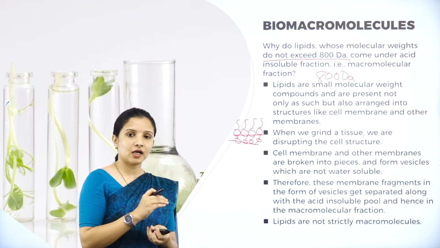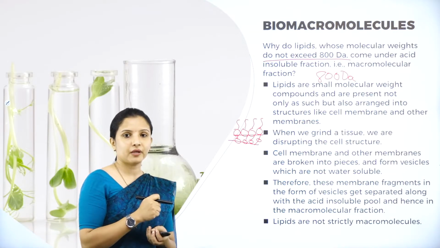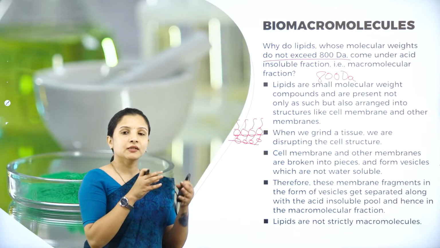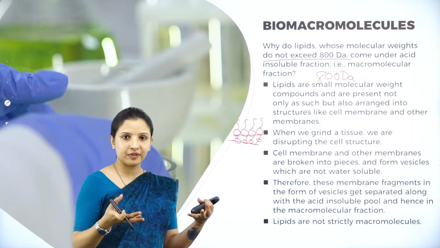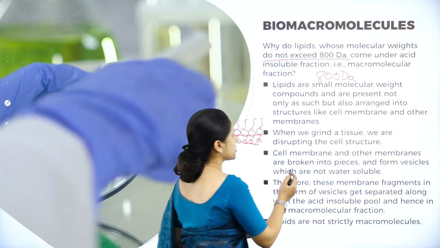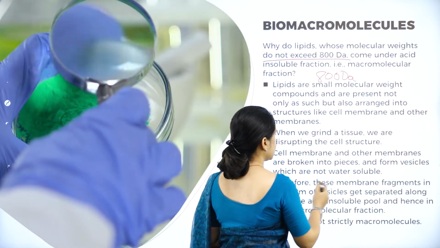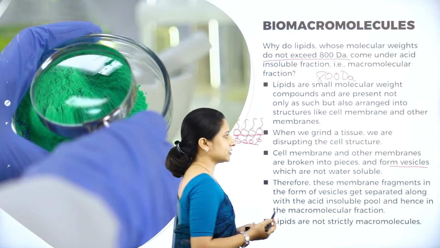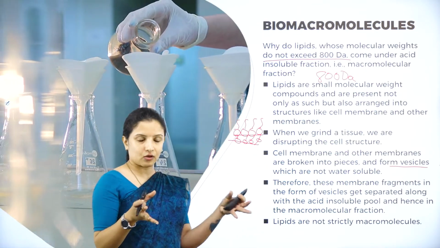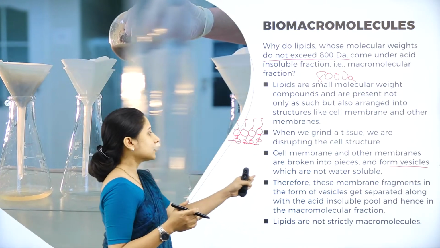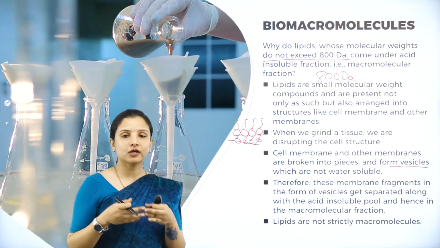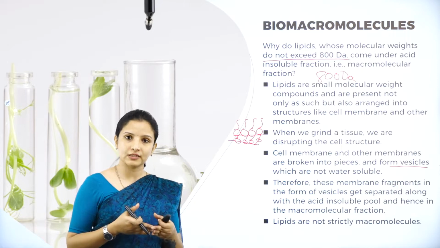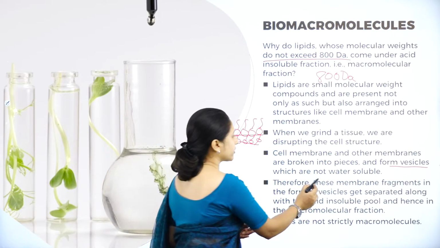So what is the cell covered by? Cell membrane. What is the cell membrane made up of? Lipids. So when I am grinding the cell, what happens? The lipids and all will break into pieces and they will become structures called vesicles. Now these broken or disrupted lipids are water insoluble. Lipids, fats, they do not dissolve in water.